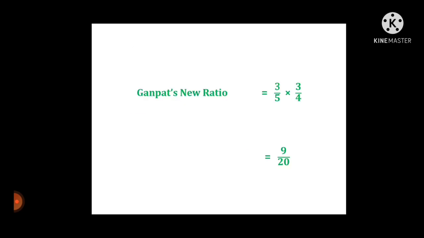Next, Ganpat's new ratio is equal to 3 upon 5 into 3 upon 4. 3 into 3 is equal to 9 upon 5 into 4, 20. So Ganpat's new ratio is equal to 9 upon 20.